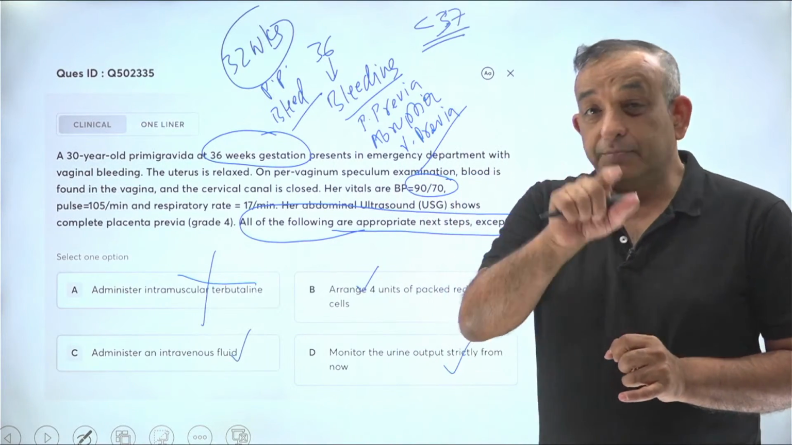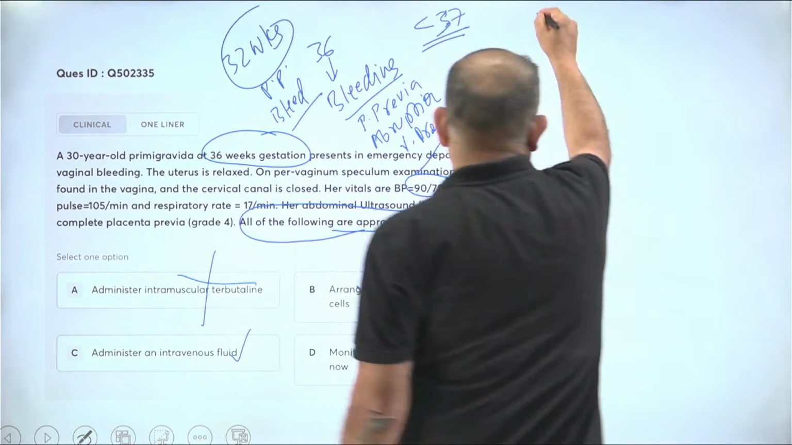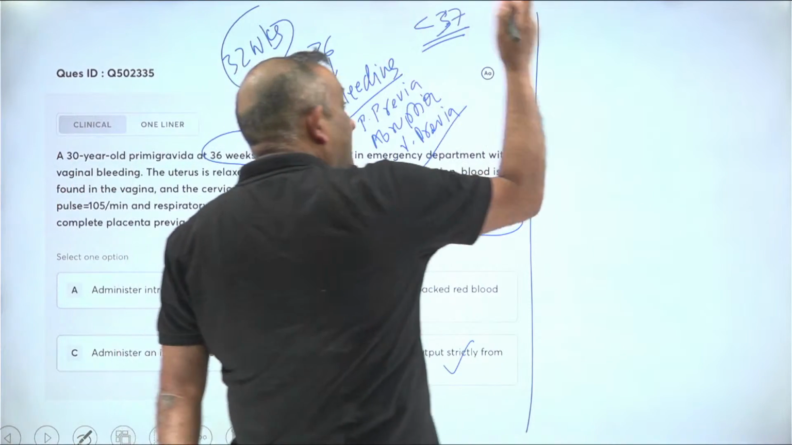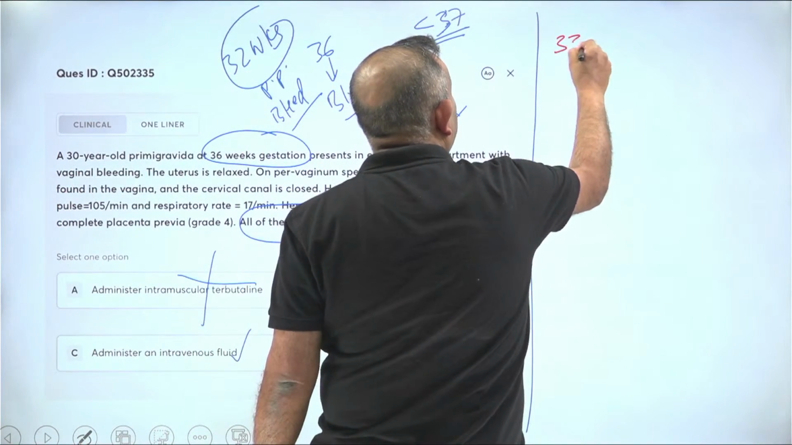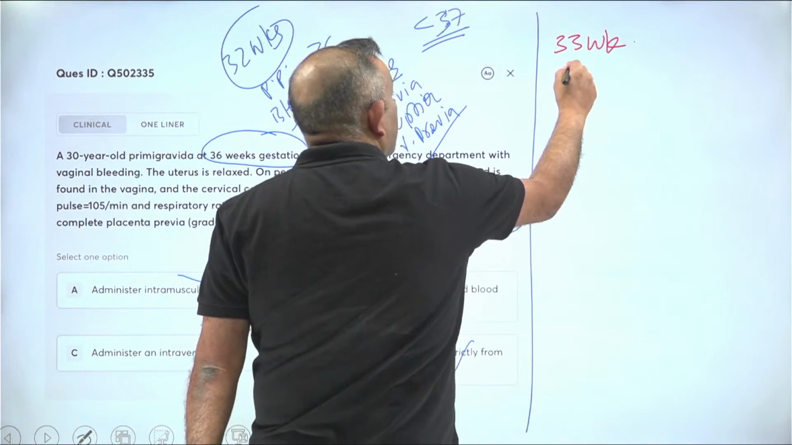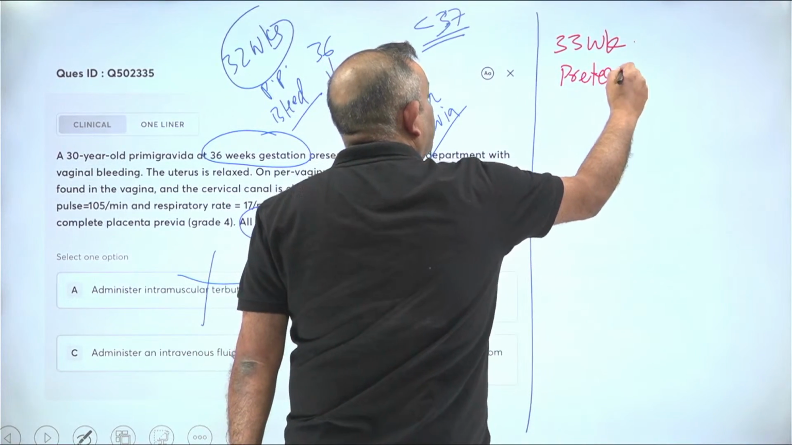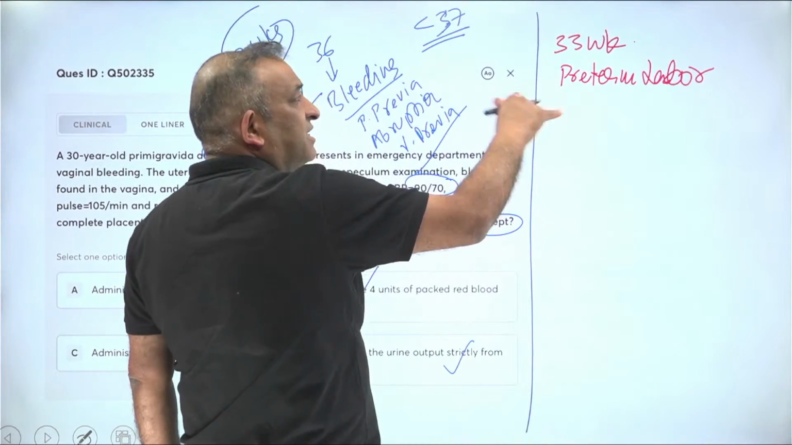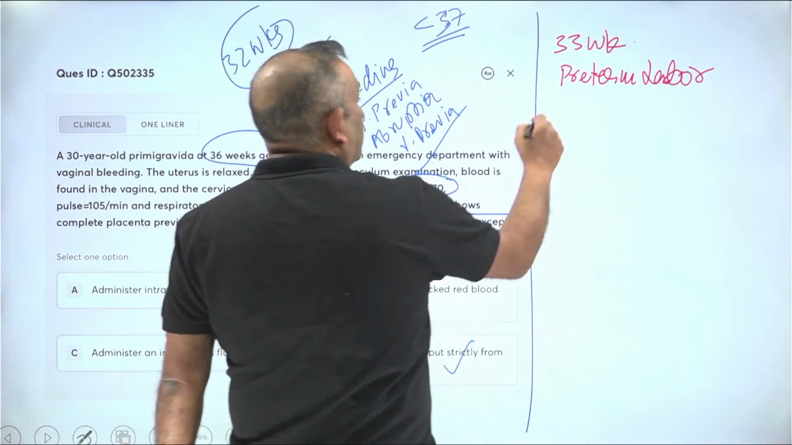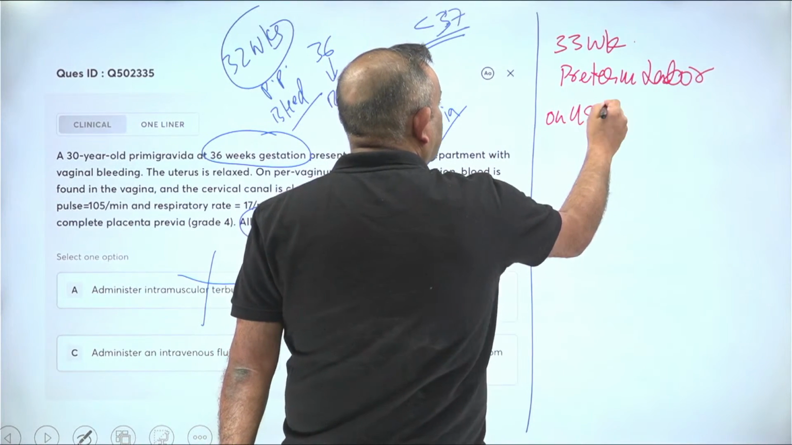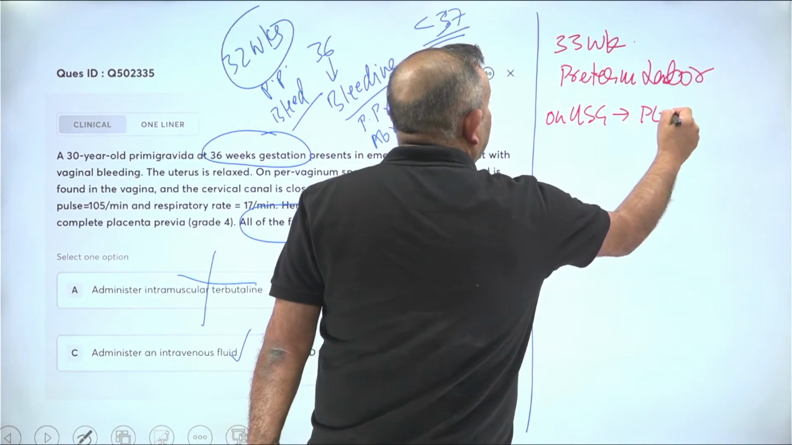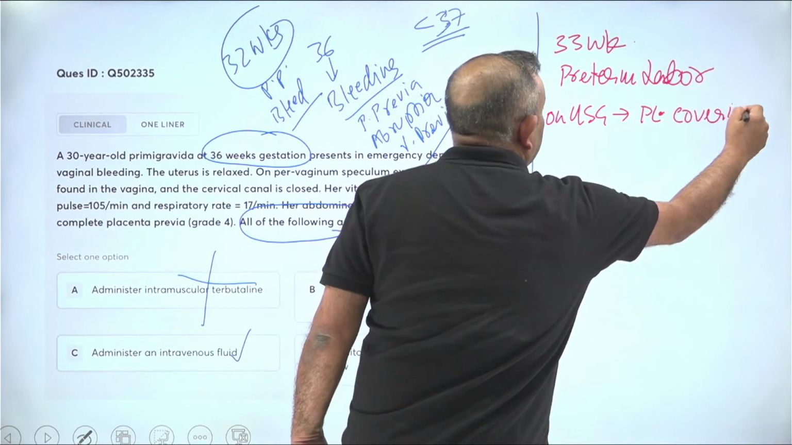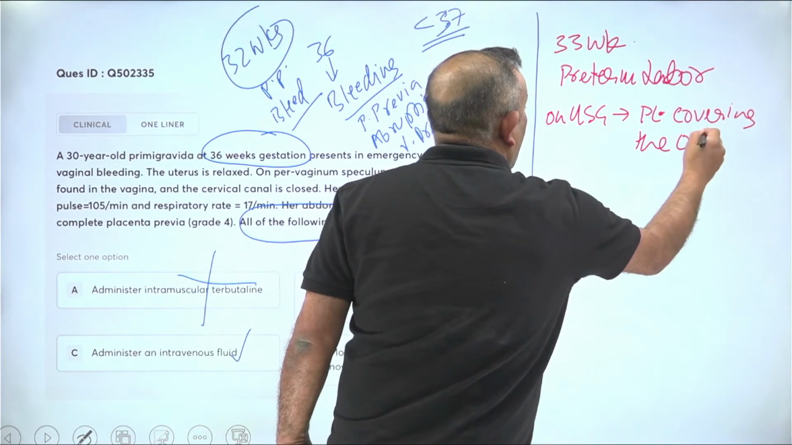Now, NEET PG students, they asked you another question because of which this confusion is there. They asked you a question: a woman at 33 weeks, preterm labor. They've given you this information, 33 weeks, has come to you with preterm labor. On ultrasound, placenta is covering the os.